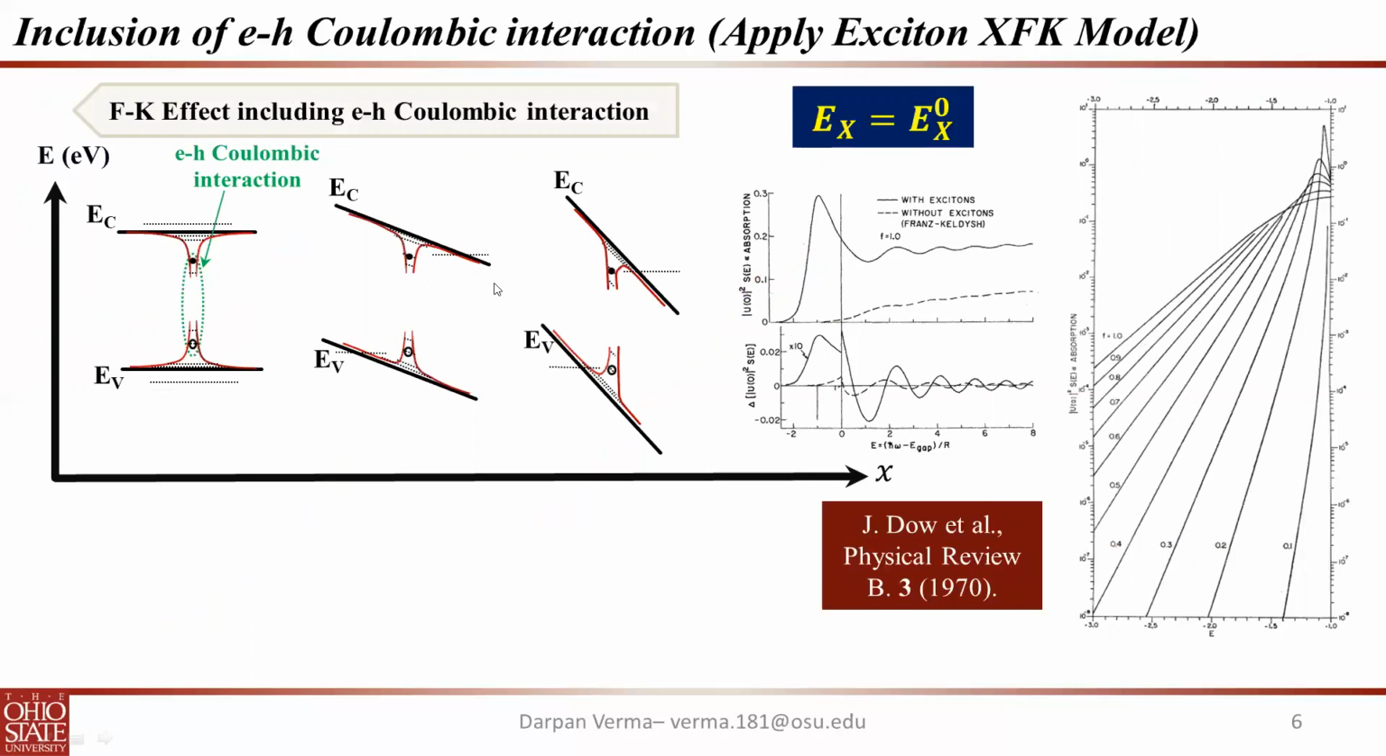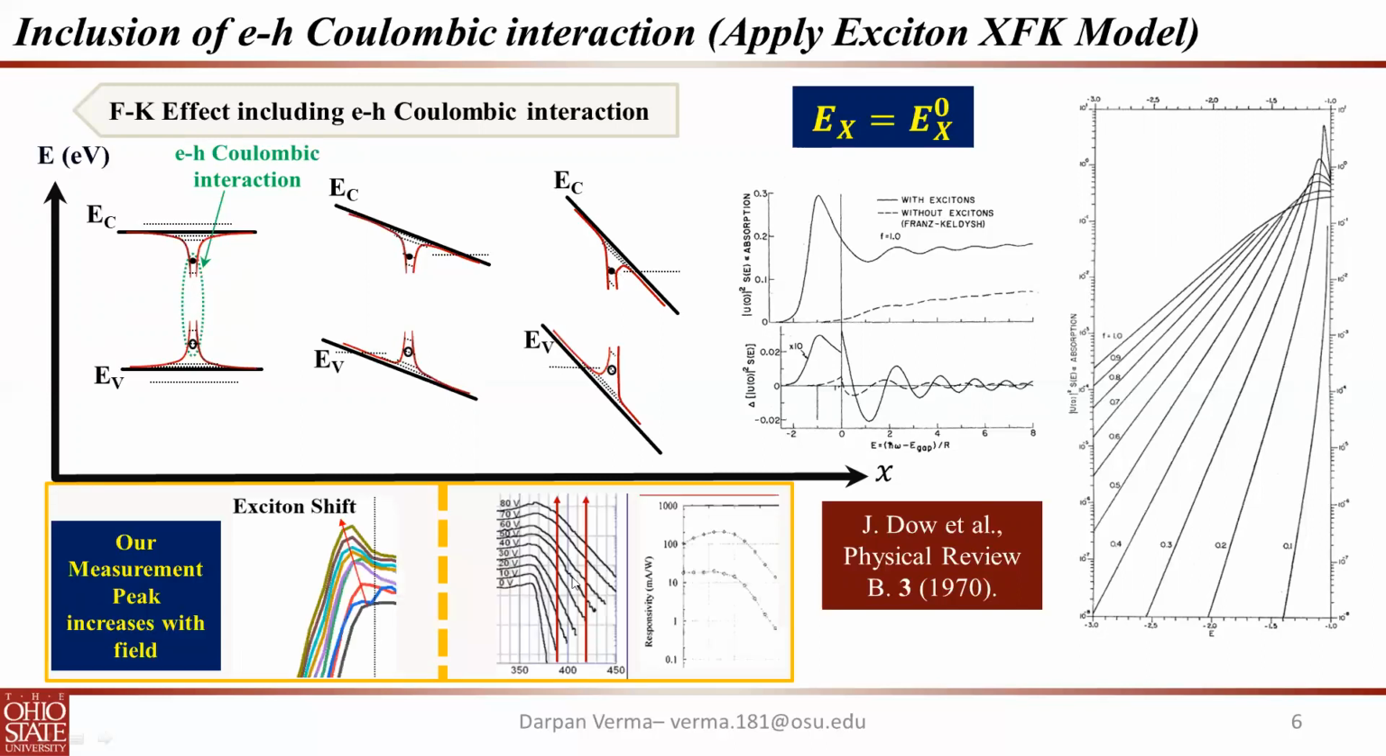Now, with and without field: when there is no field, the carriers are trapped in these potential wells. But when there is a field, the carriers can easily go out of these wells. Dow et al. in 1970 showed this effect, according to which when you have zero field, you will have a sharp peak. But when you increase the field, this peak keeps on reducing and there is a definite broadening in the peak.